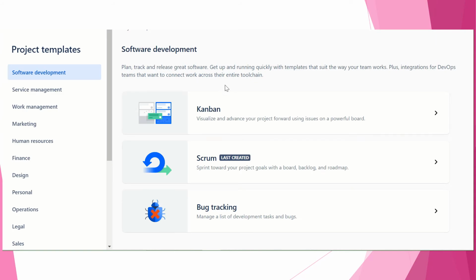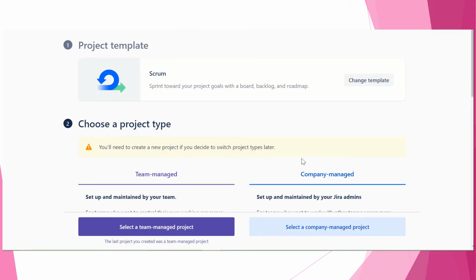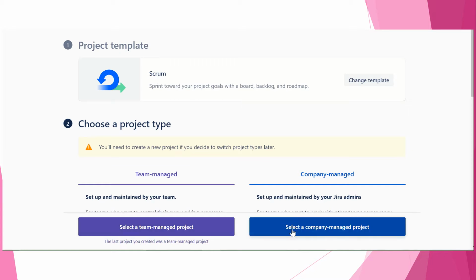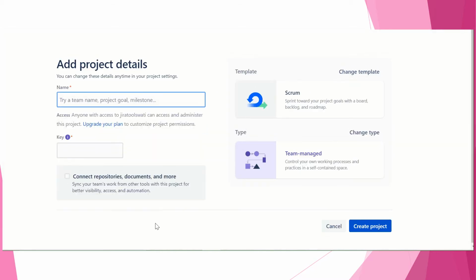Okay, so we have chosen create a project, and then in software development we have board, Kanban, Scrum, bug tracking. Let's create a Scrum board. Okay, so you can use this template, team managed project. You can also use a company managed project, but we will choose a team managed project.